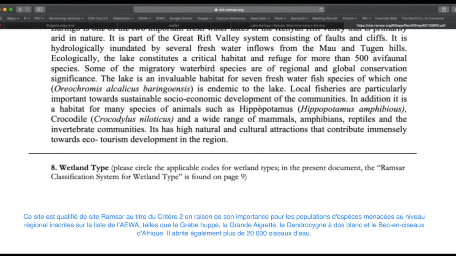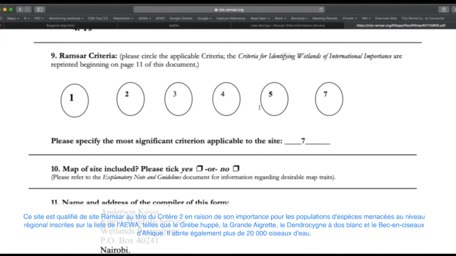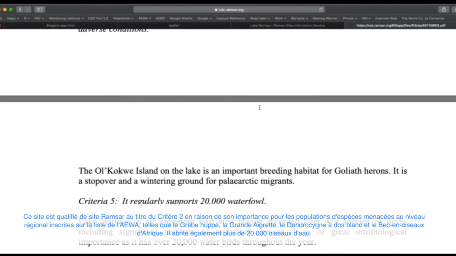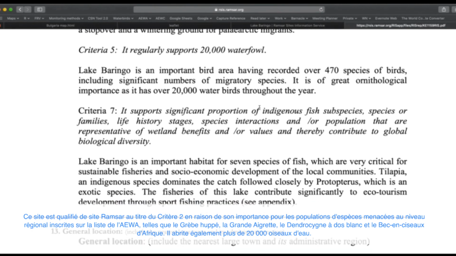section. This site qualifies as a Ramsar site under Criterion 2 because of its importance for AEWA listed populations of regionally threatened species such as great crested grebe, great egret, white-backed duck and African skimmer. It also supports more than 20,000 water birds.